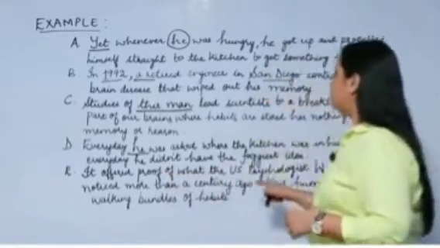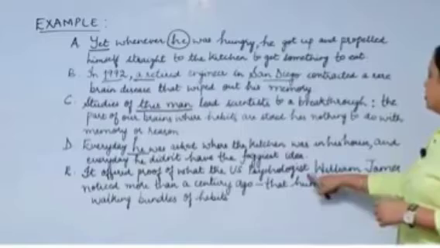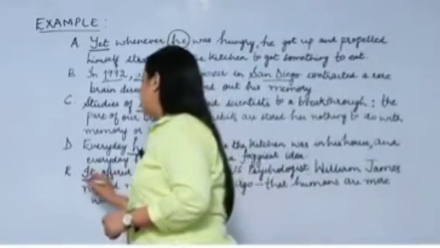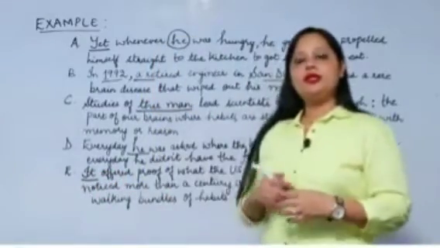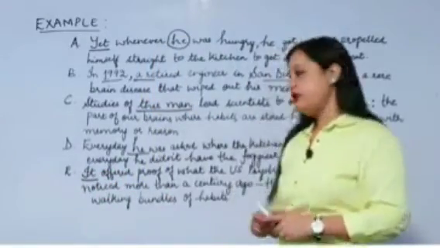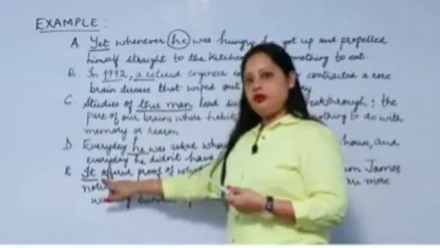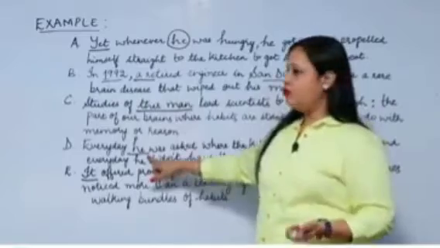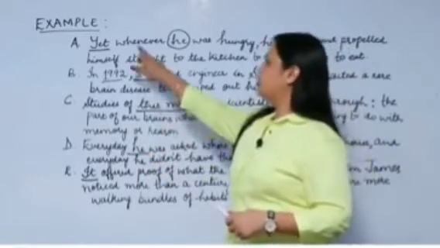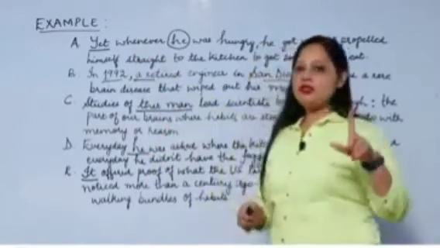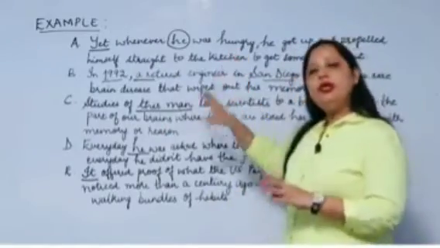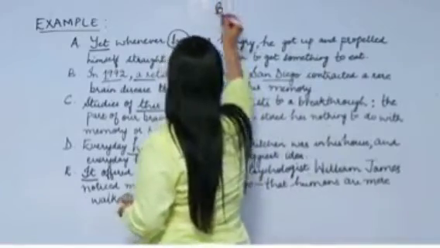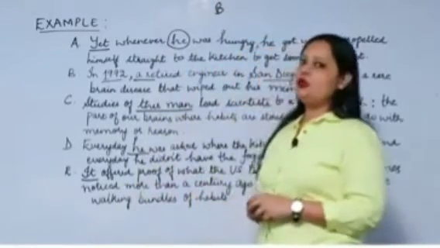"It offered proof of what the US psychologist William James noticed." "It offered" means there must be something it is referring to beforehand. So this sentence contains a pronoun and cannot be an independent sentence. This sentence again contains a pronoun, so it cannot be independent either. This one and these. So we are left with one sentence, B, which will be the independent sentence and the opening. Okay, so we'll put B here.